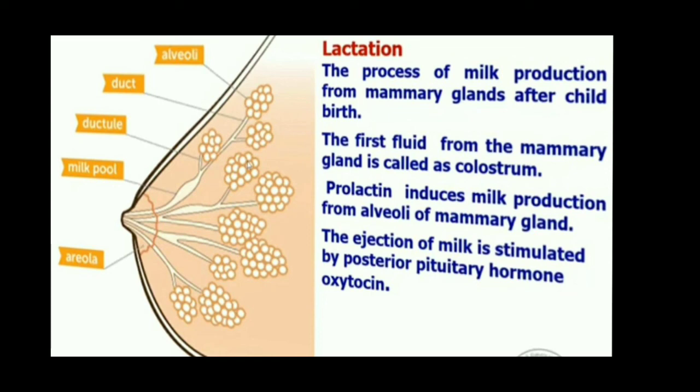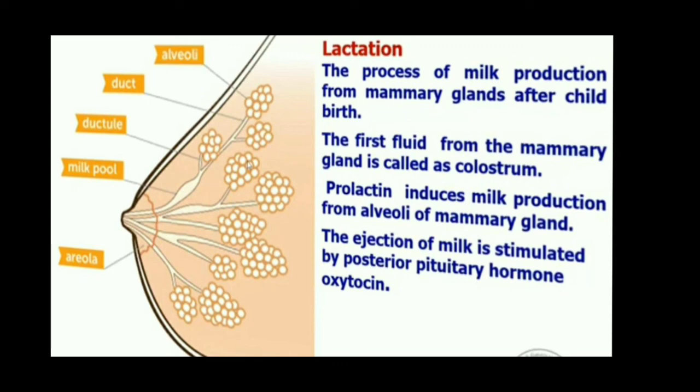Parturition. Parturition is nothing but childbirth. The hormone oxytocin, secreted by the posterior pituitary gland, helps speed up the childbirth process by stimulating the uterine muscles, causing contraction of the uterine muscles, and provides force to expel the baby from the uterus.